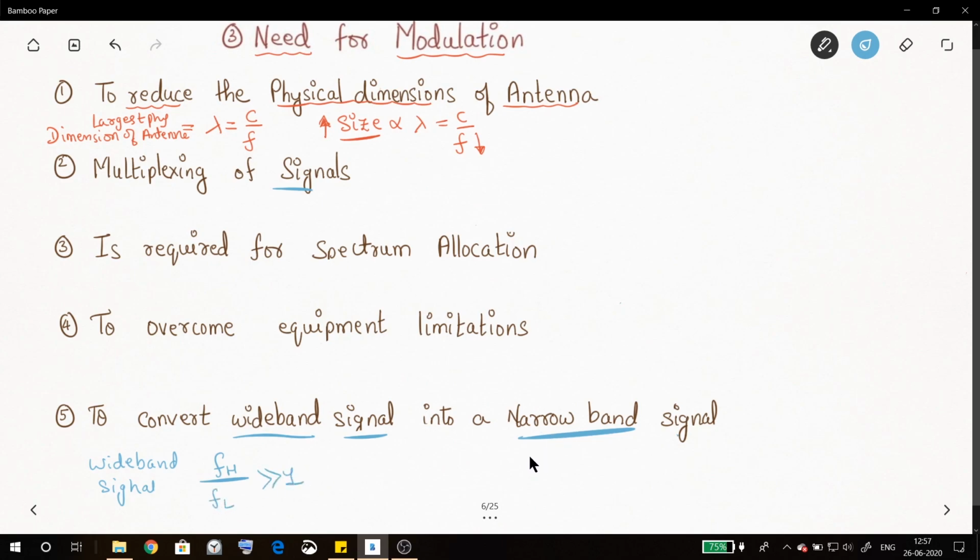In a narrowband signal, the ratio of the highest frequency component to the lowest frequency component is approximately 1. We will see this later, but you just remember this. Wideband: the ratio is much greater than 1, and narrowband: it's approximately equal to 1. So modulation is used to convert a wideband signal into a narrowband signal.